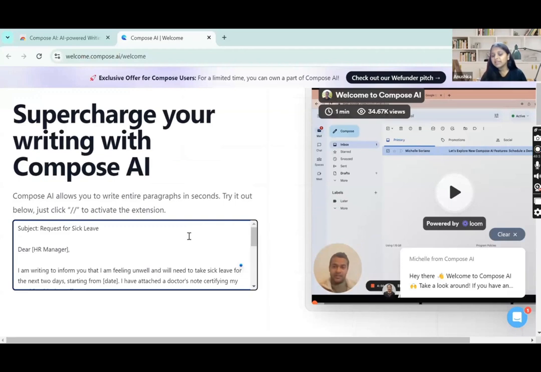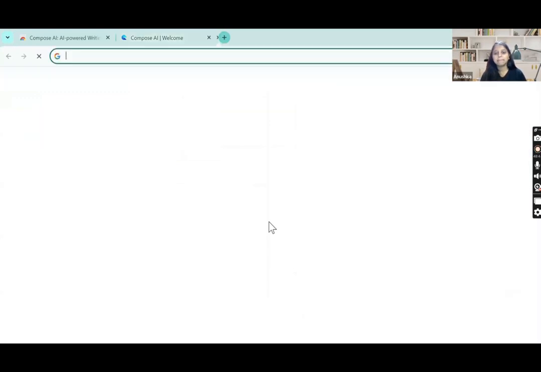Now, what if I say Compose AI also works with your Gmail or your Outlook? Yes, isn't it interesting, guys? Do you also want to see how Compose AI works? I will be opening my Gmail and I will be showing you. Just a second.